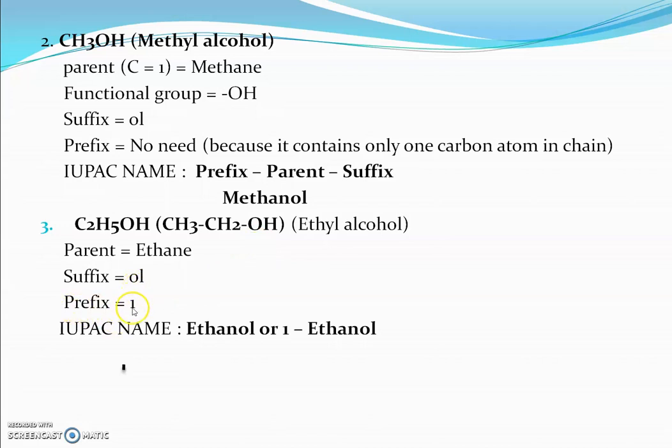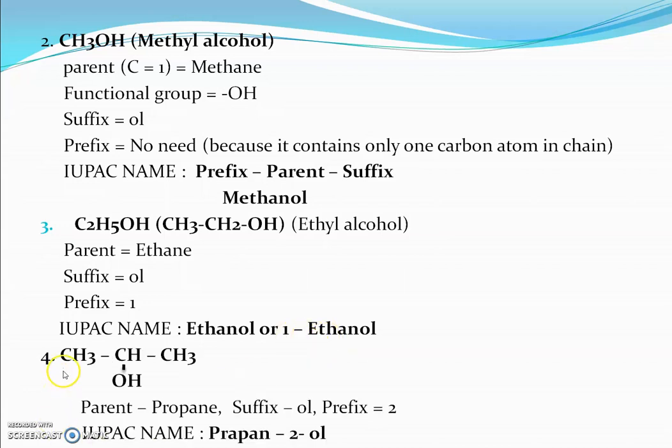The prefix is 1 because the functional group is attached to the first carbon atom, and we number the chain in such a way that the carbon atom to which the functional group is attached gets the lowest possible number. So the IUPAC name of ethyl alcohol is ethanol, or, arranging prefix, then parent, then suffix, the name becomes 1-ethanol.